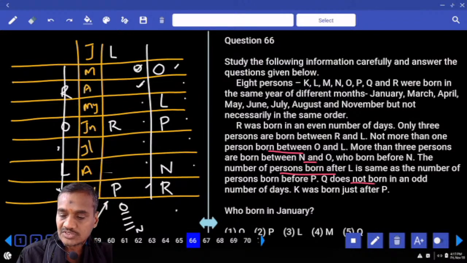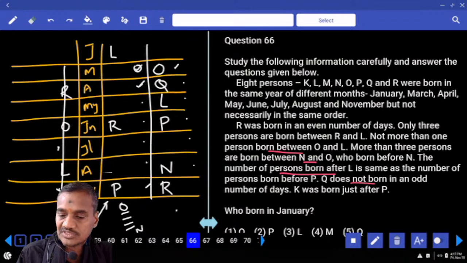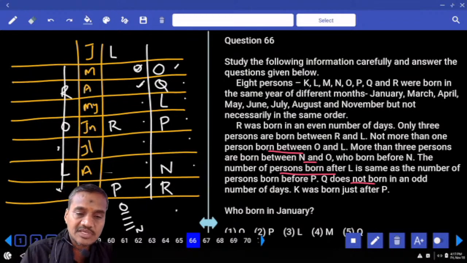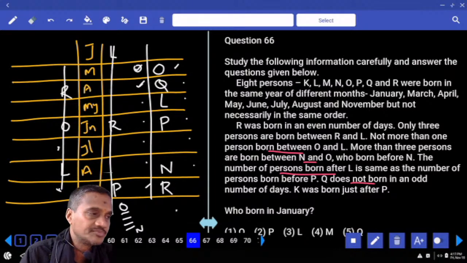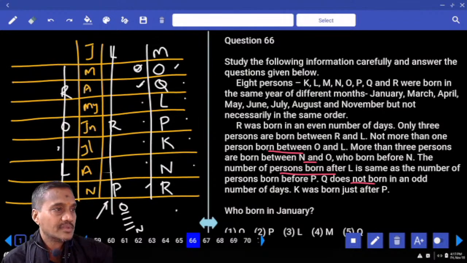And next one, Q is not born in a month with an odd number of days. And Q must be born in a month with an even number of days. And Q must be here. Now if Q is here, K was just born after P. Now K just born after P, this case is ruled out. P cannot be here. And K was just born after P, K is here. And the person who is left over is M. Clear now? And what is the final arrangement?